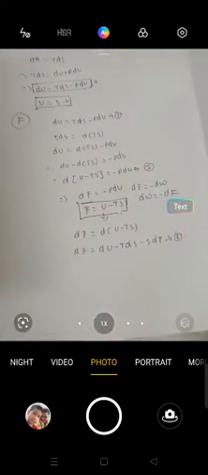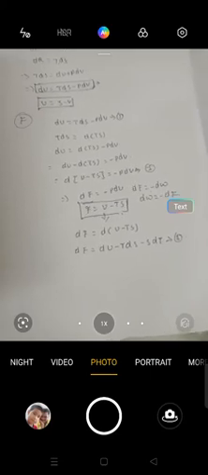So from the TdS equation we will write du is equal to Tds minus PdV. So therefore df is equal to Tds minus PdV minus Tds minus sdt.